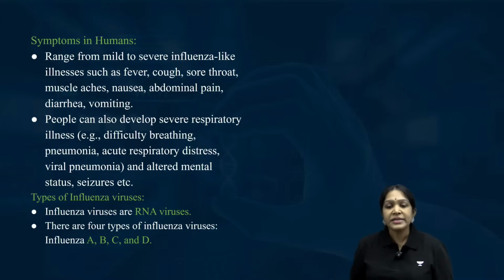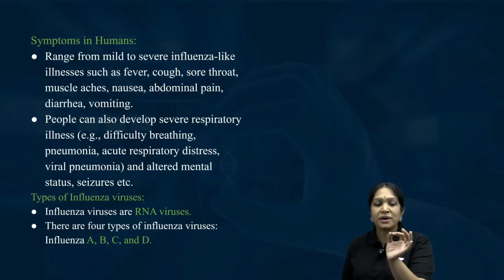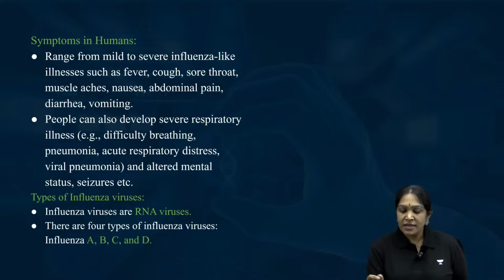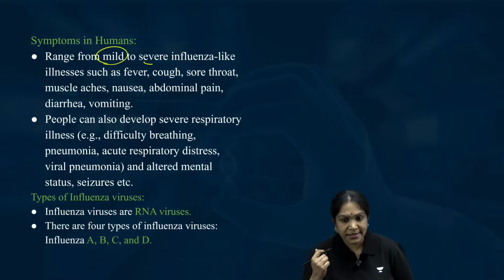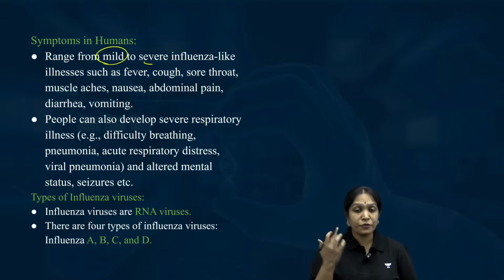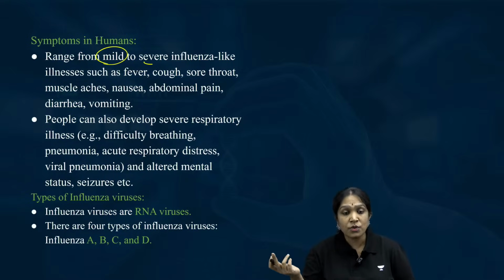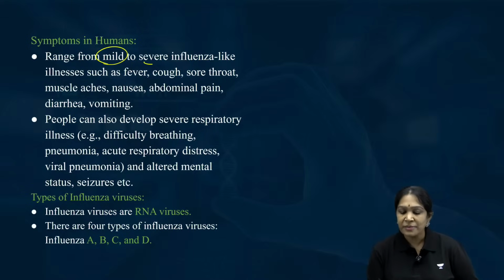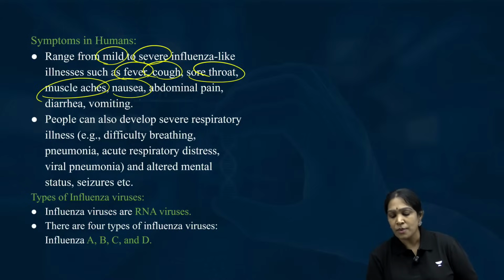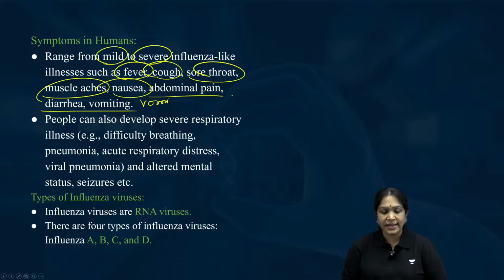Now, symptoms in human beings. If a human gets bird flu, how does it look like? Mild to severe. It all depends on your immunity, your age, your genetics, your food habits, and the other diseases you have. Whether you will get mild or severe symptoms depends on all these things. The symptoms will begin like fever, cough, sore throat, muscle pain, nausea means vomiting sensation, abdominal pain, diarrhea means loose motions, vomiting, etc.